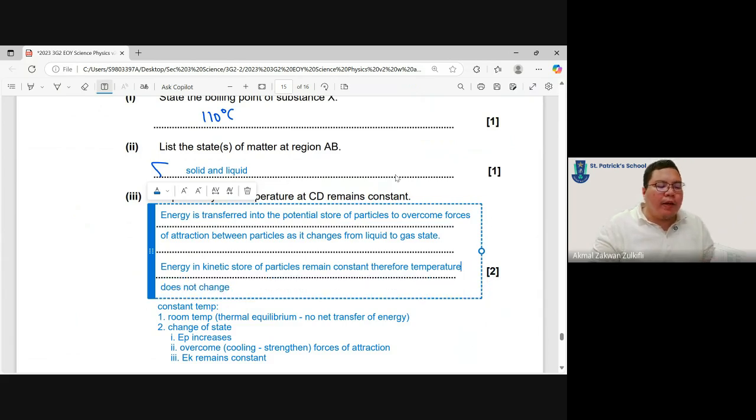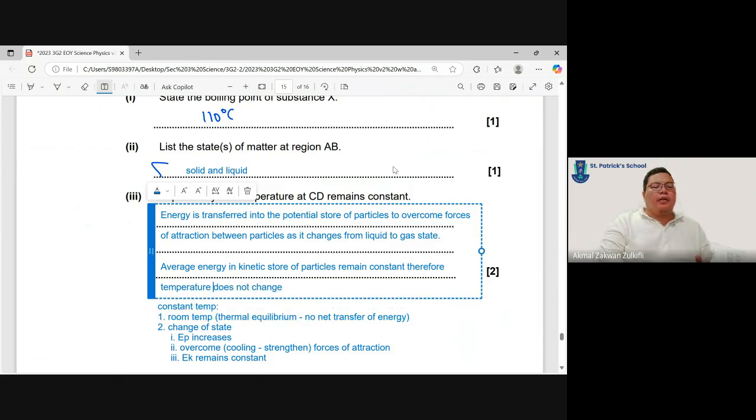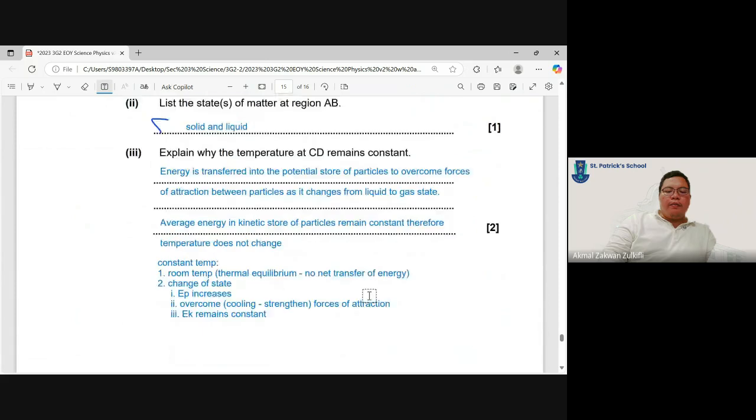Okay, actually, the better term is to say average energy in kinetic store. Okay, but it's fine if you don't, at least for your level. Okay, and we are done.